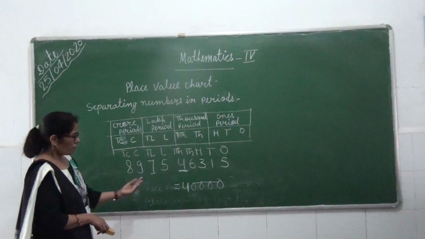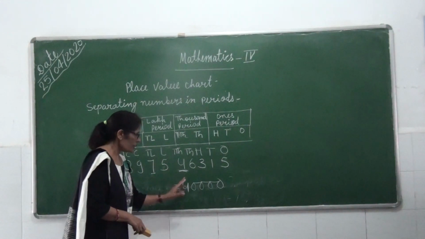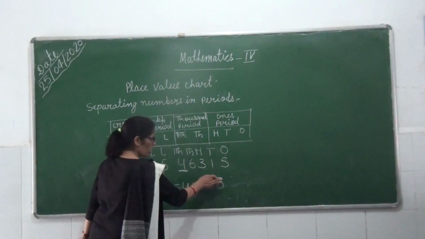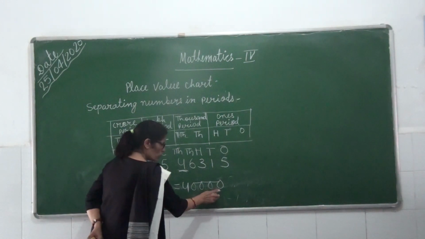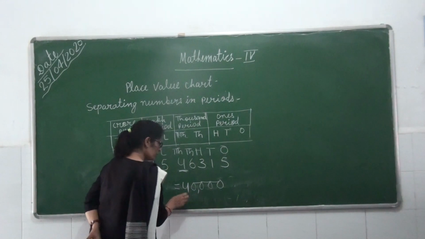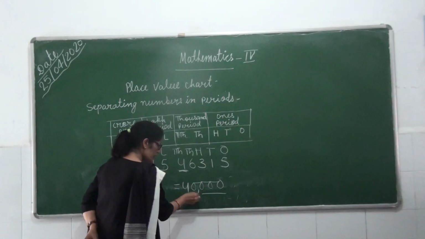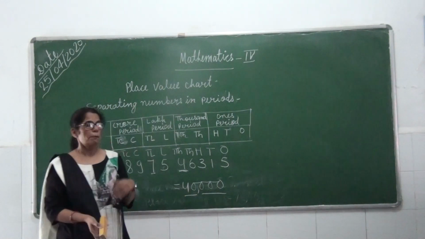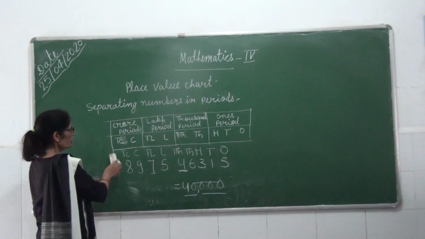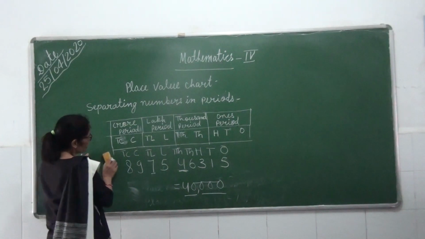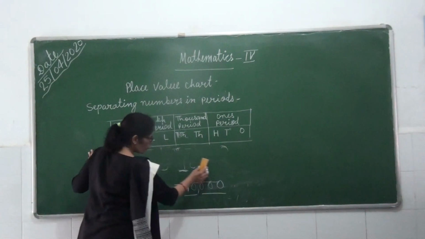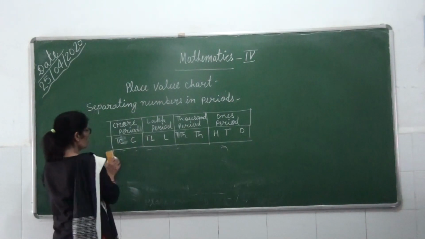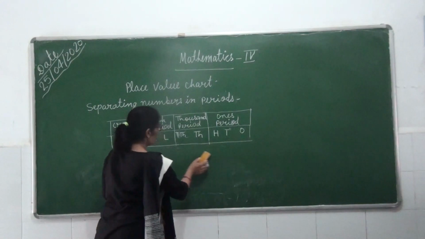Then the place value of 4 in this digit is 40,000. How can we read the number? 1, 2, 3 is the ones period, and then the thousand period. The place value of 4 is 40,000. So if you separate numbers with commas, you can read and write any largest number easily.